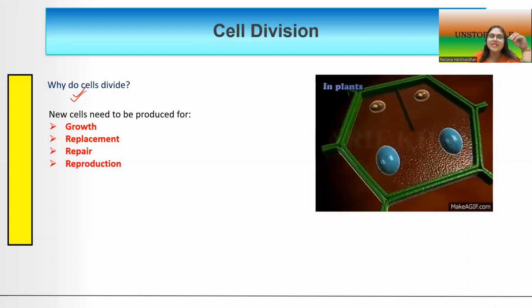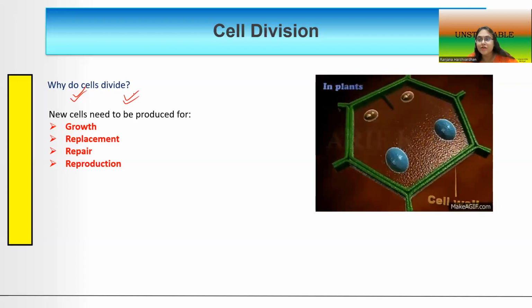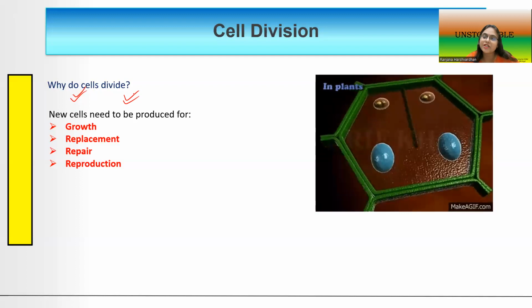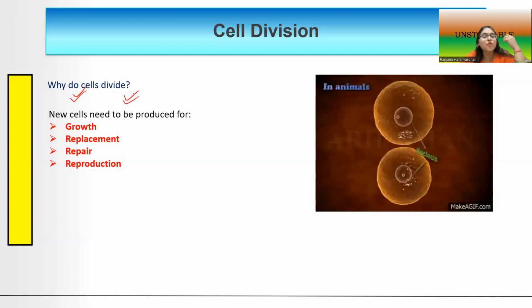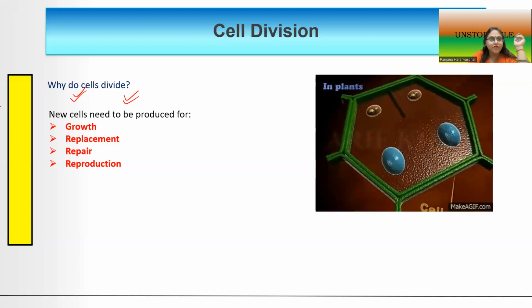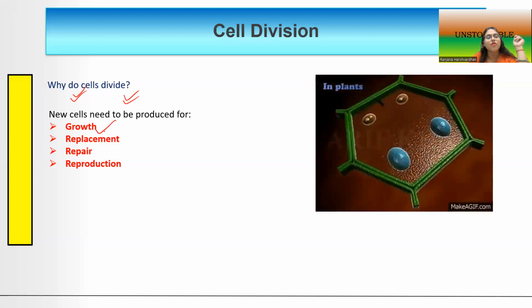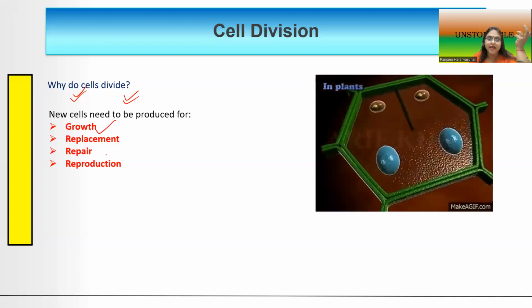Now, why do cells eventually divide? So that really answers our question: why do cells divide? Well, cells divided because they had to help in the growth and the development of the organism. So, what does the first bullet point say here? That new cells had to be produced for growth and development of the organism.